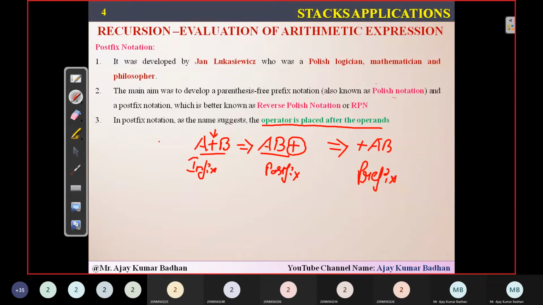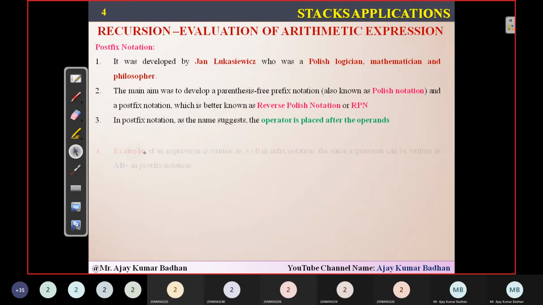Okay, I hope you people are getting it. So this is what he means to say. This is AB plus, and this is what we call plus AB. The first one is what we call a postfix expression. Wherever the operator is placed after the operands, we call it a postfix notation. Wherever the operator is placed before the operands, we call it a prefix expression. Okay, so let's go ahead.